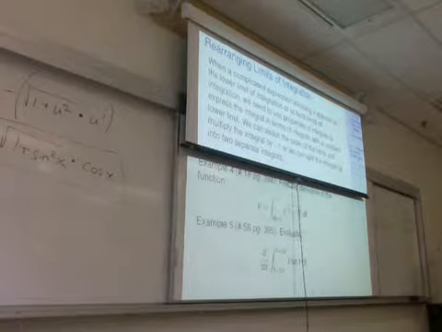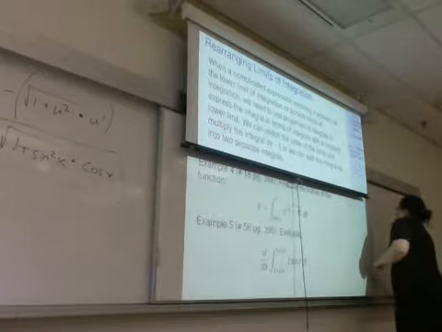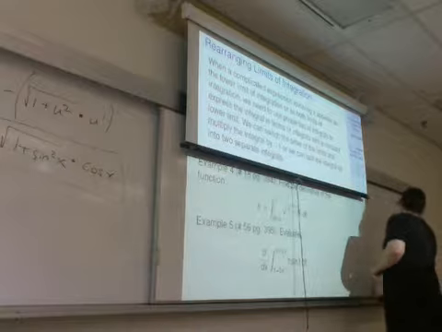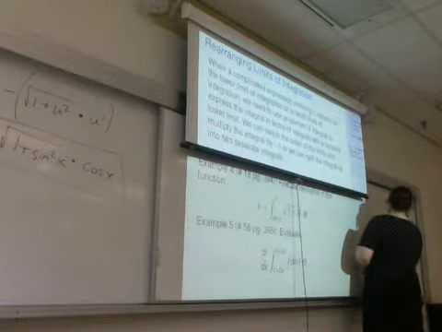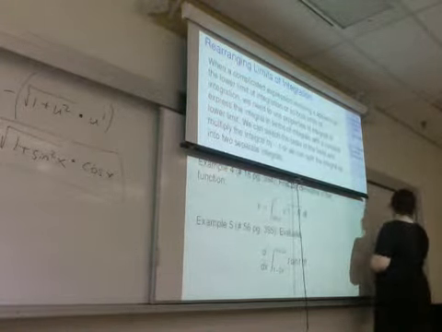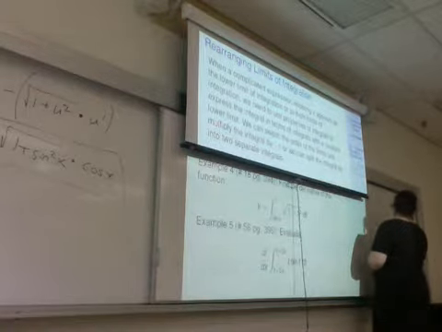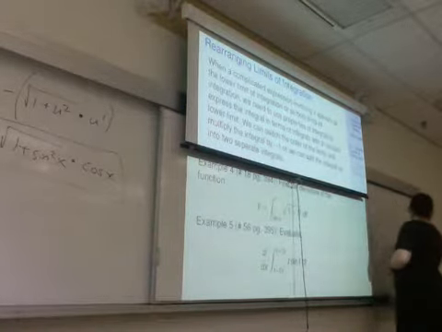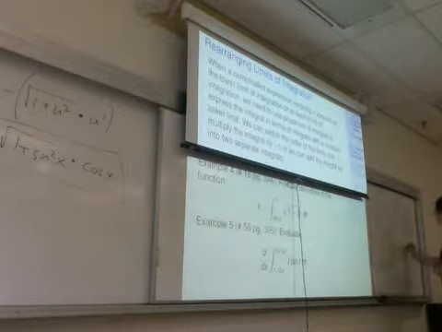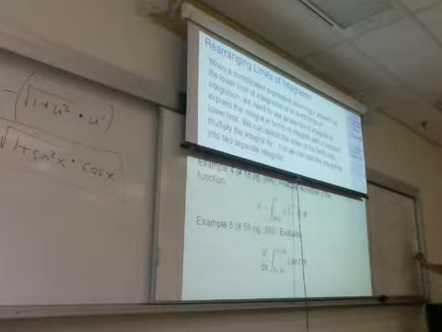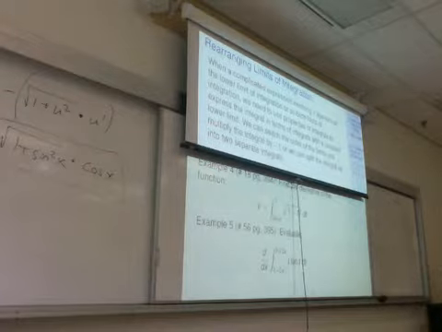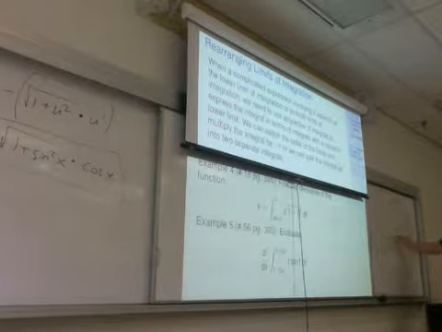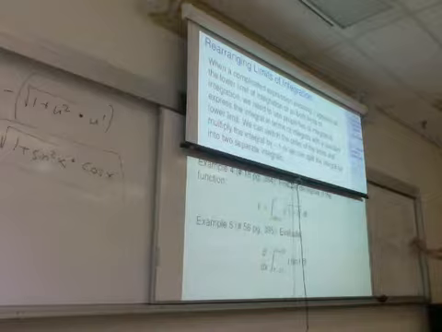The first one I can write as negative the integral from 0 to 1 minus 2x. This 1 minus 2x I will think about as u. This 1 plus 2x I can think about as v.